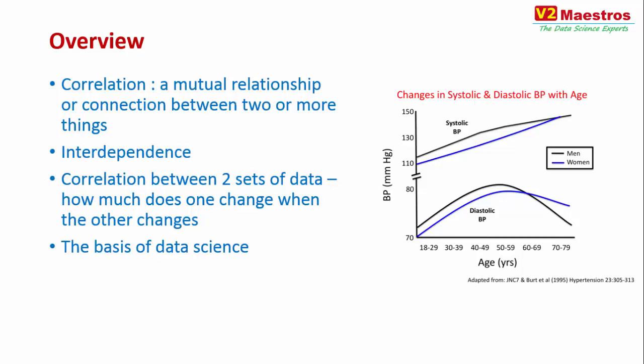And it is the basis of data science. As I just explained, correlation is needed between the predictor and target variables in order for you to do accurate predictions. And here we saw an example of age and blood pressure.